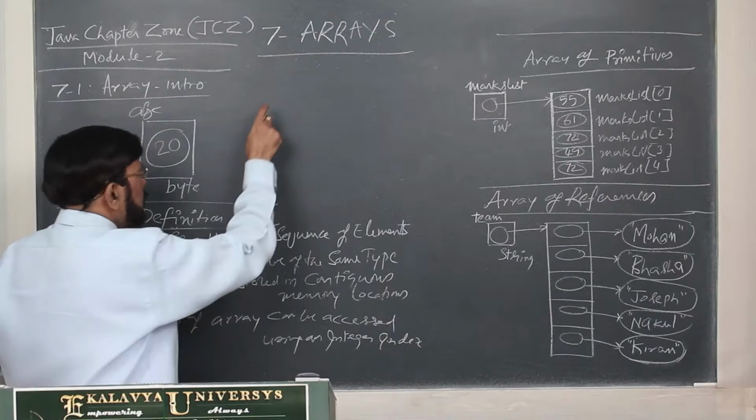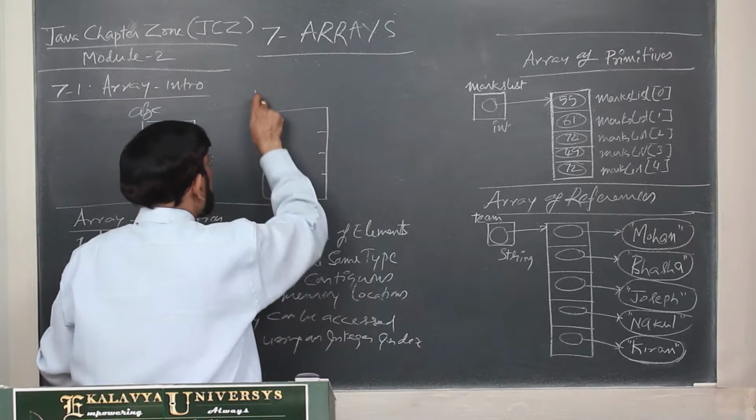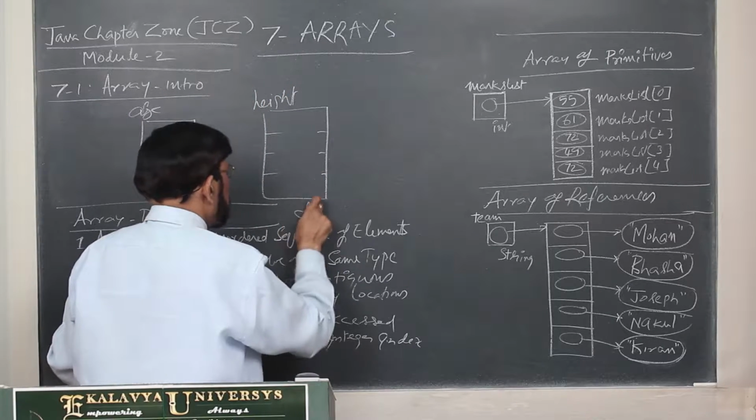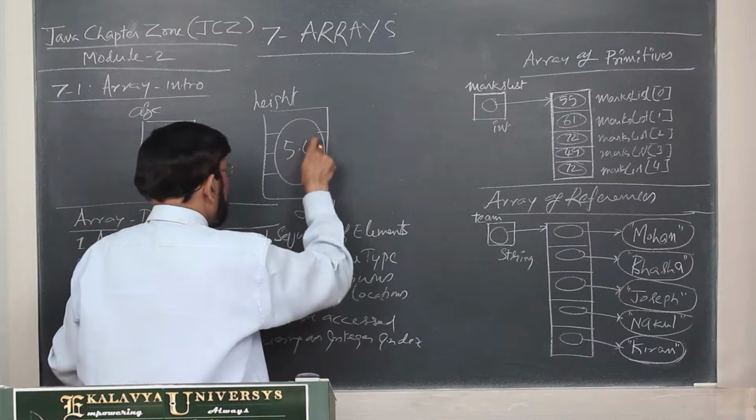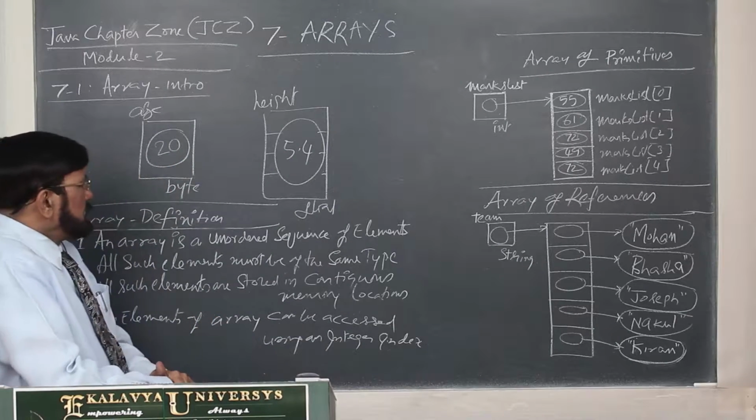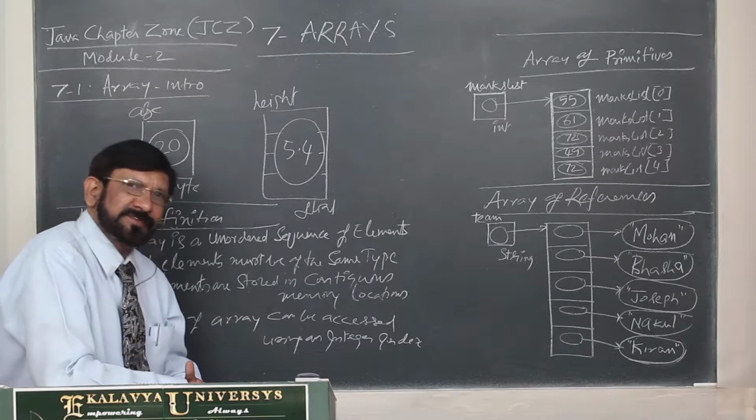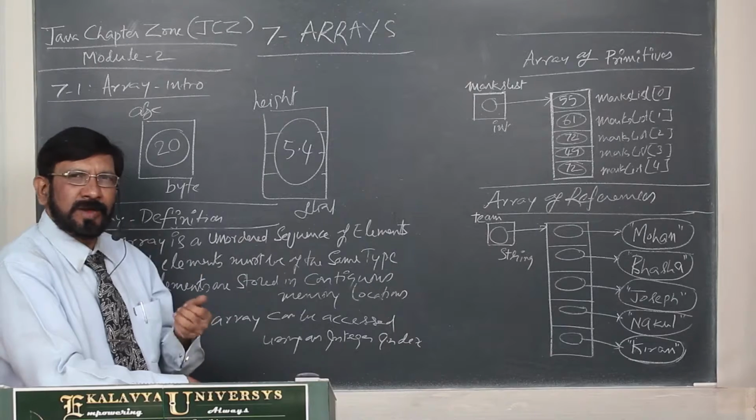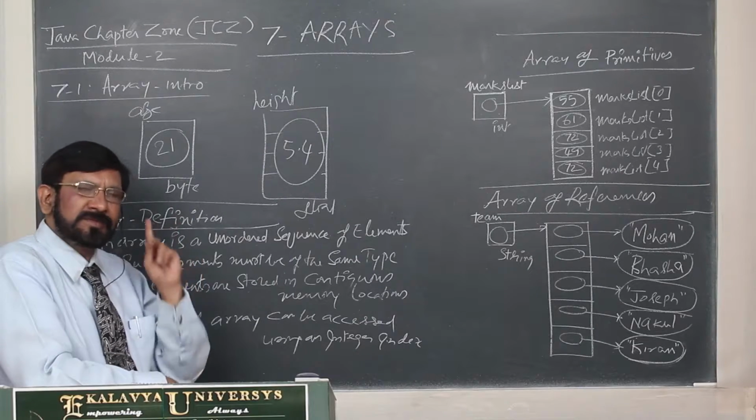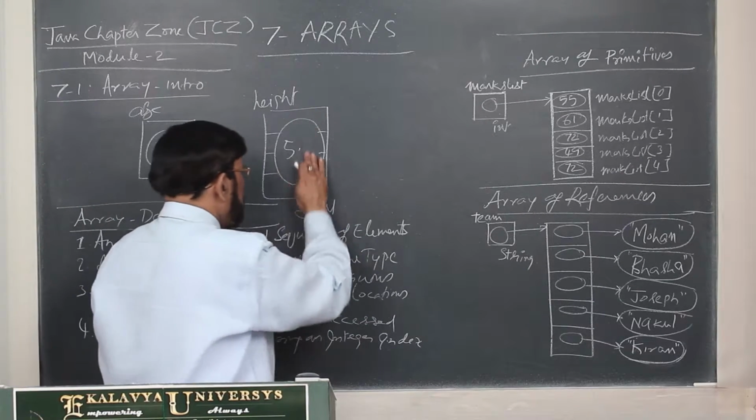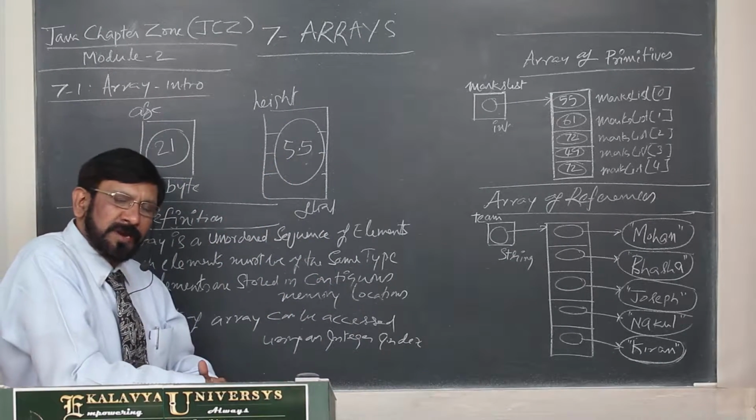In the same manner, I am creating another variable. This is height. Its type is float. It is 4 bytes. In this, you are storing your height. In this way, comfortably, we can store a single value. But what is the limitation of this? If you assign another value, suppose 21, 20 is replaced by 21. Suppose you have given 5.5, then 5.4 is replaced by 5.5.